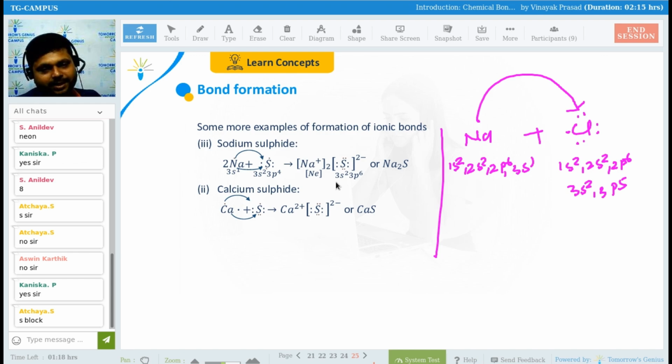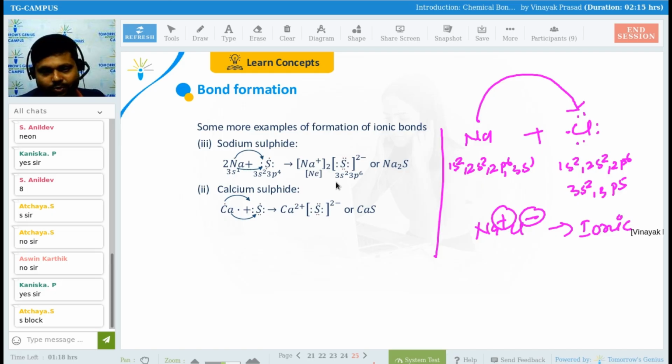This extra money, please give me, and I will form a bond with you throughout life, right? So there will be a formation of Na plus and Cl minus. Getting my point, guys? So there is a charge. If there is a charge, it means there is an ionic bond, and if there is an ionic bond, it means what?